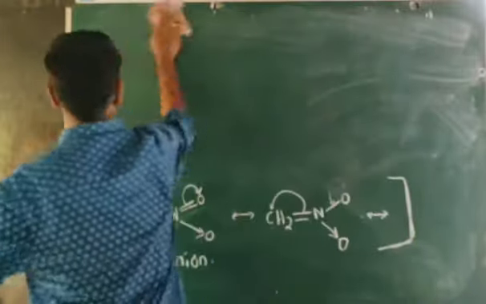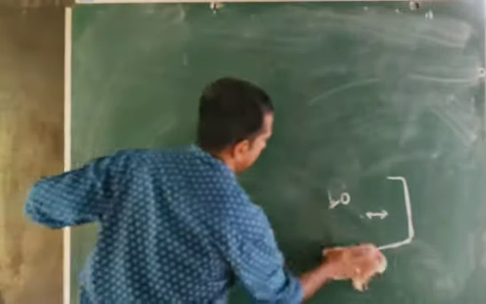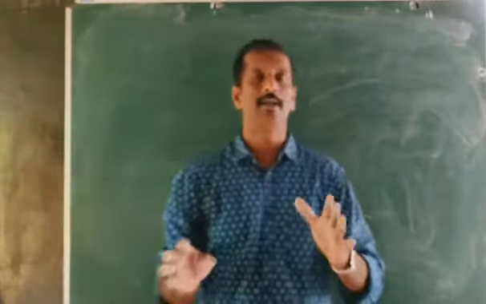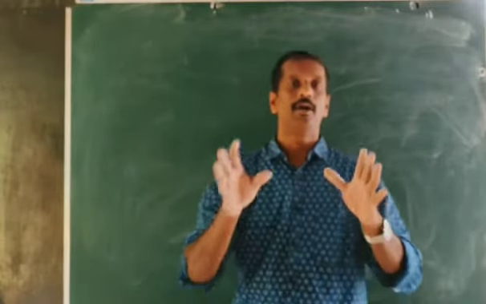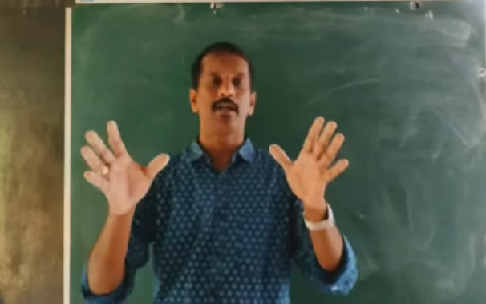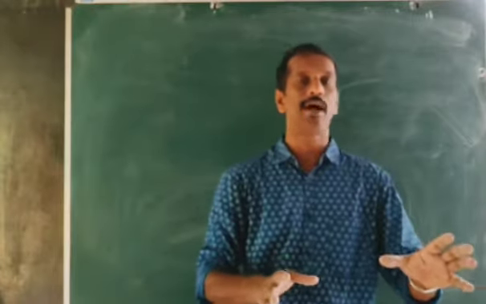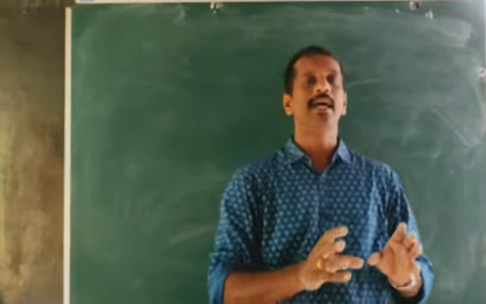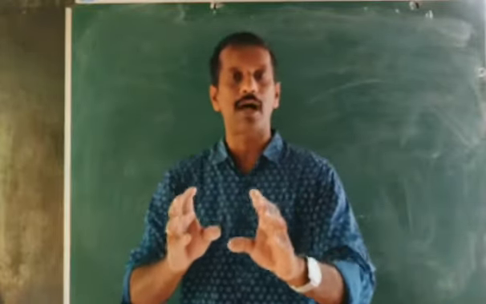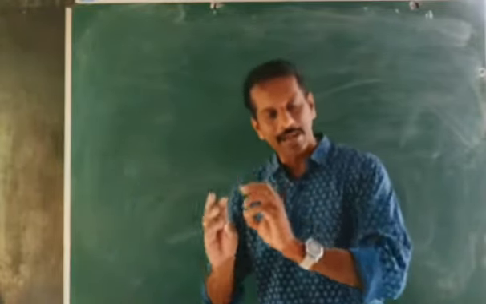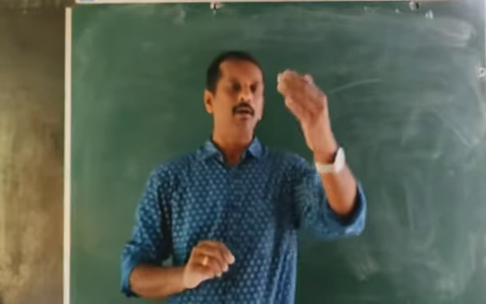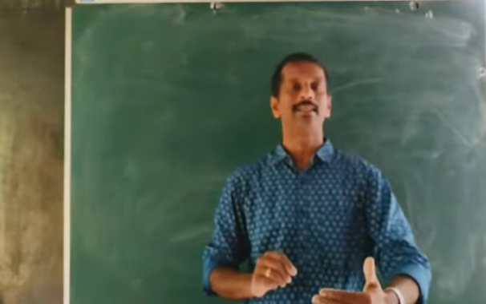So, these are the beginning part of nitroalkanes. Aliphatic nitro compounds are classified into two: nitroalkanes and alkyl nitrites. In nitroalkanes, the alkyl group is directly attached to nitrogen, and in alkyl nitrites, the alkyl group is attached to oxygen. Now we are studying nitroalkanes.